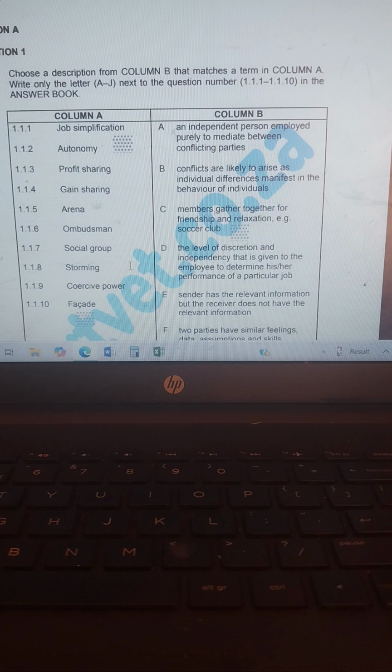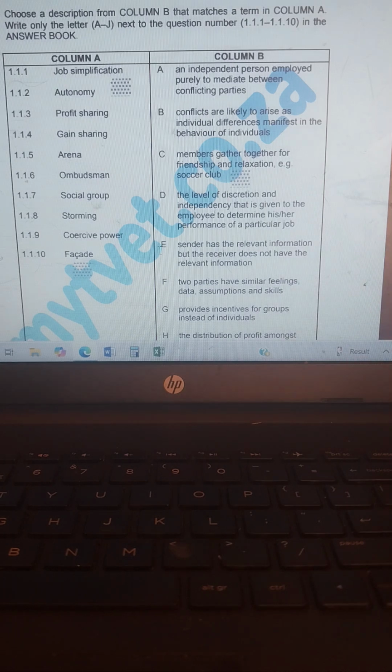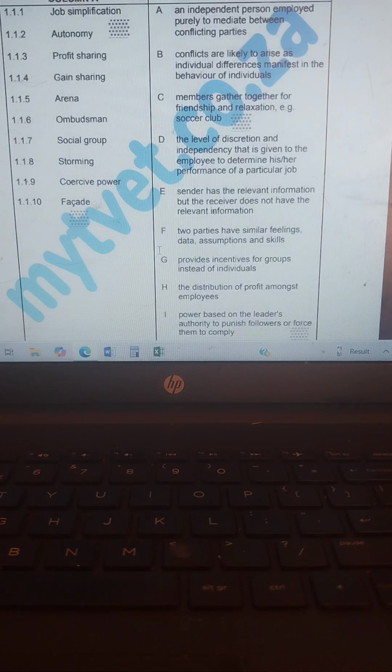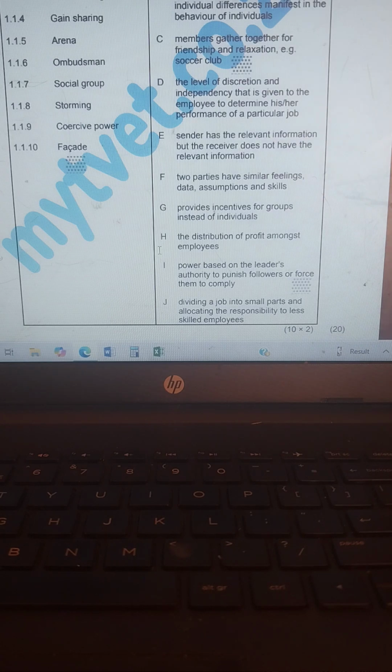Section A, we are going to choose a description from column B to match column A. The first one, 1.1.1, says job simplification. Your answer is J, which is dividing a job into small parts and allocating the responsibility to less skilled employees.